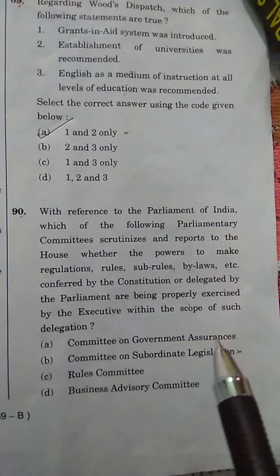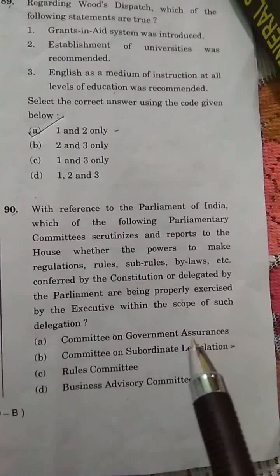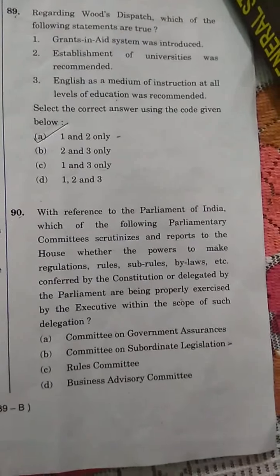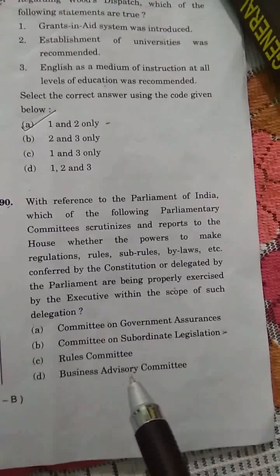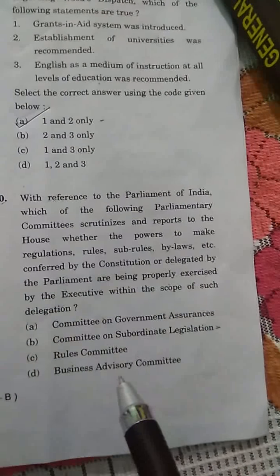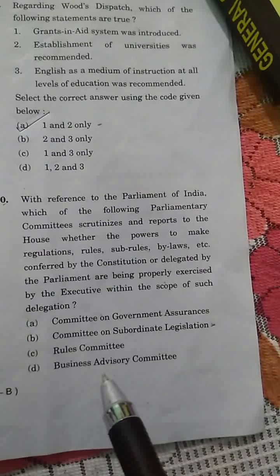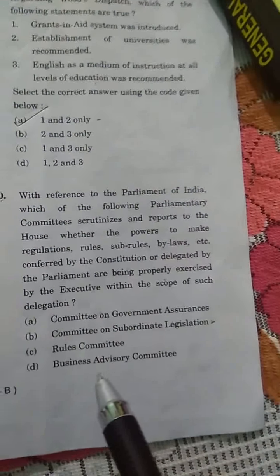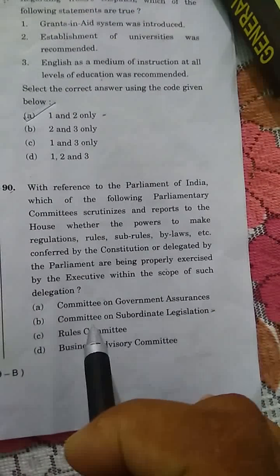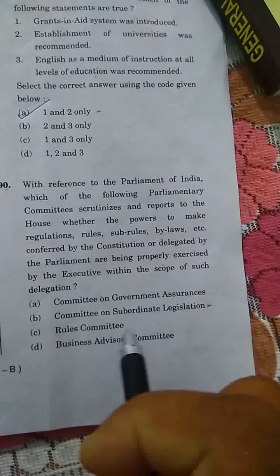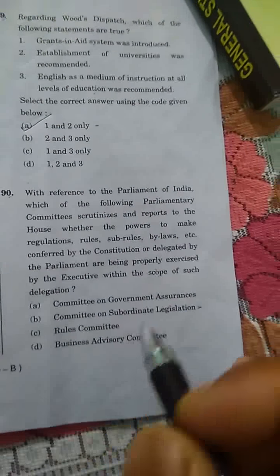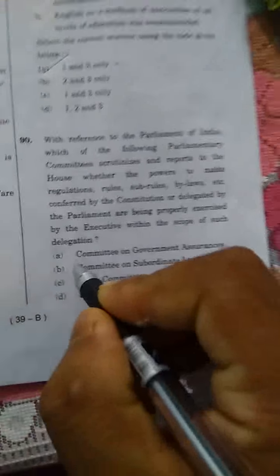90. With reference to the Parliament of India, which of the following parliamentary committees scrutinizes and reports to the House whether the powers to make regulations, rules, sub-rules, bylaws, etc. conferred by the Constitution or delegated by the Parliament are being properly exercised by the executive within the scope of such delegation? Options are Committee on Government Assurances, Committee on Subordinate Legislation, Rules Committee, Business Advisory Committee. Committee on Subordinate Legislation is the correct answer. So you have to put tick mark on option B.